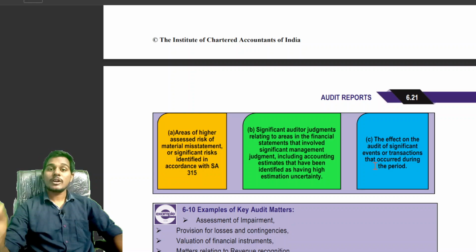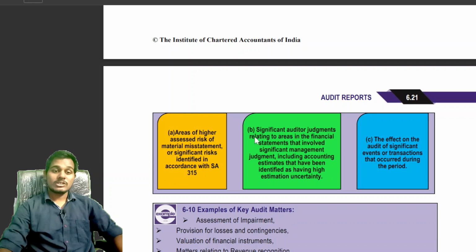The effect on the audit of events or transactions which occur during the current financial year and which have a significant effect on the audit. If during the current year any transaction or event occurred and it has a significant effect on the audit of the financial statements, then the auditor should also provide it in the key audit matter paragraph. So these three are to be considered by the auditor.